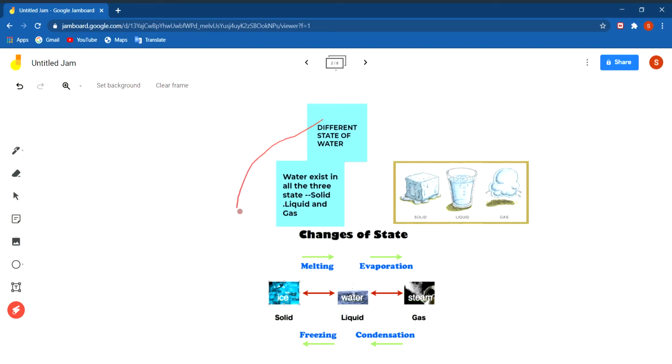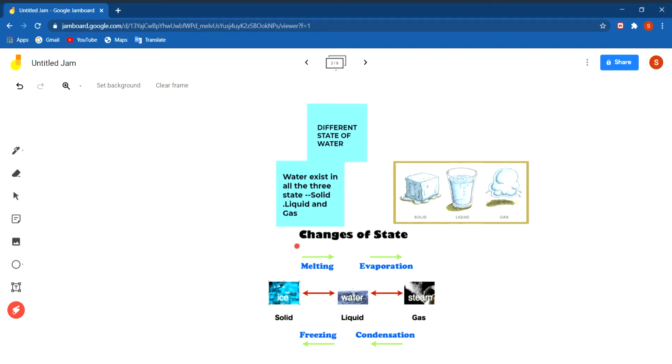You know matter. What is matter? Matter is anything which occupies space and has weight. And matter exists in three states, that is solid, liquid, and gas. Similarly, water is also a matter and it exists in three physical states, that is solid, liquid, and gas.